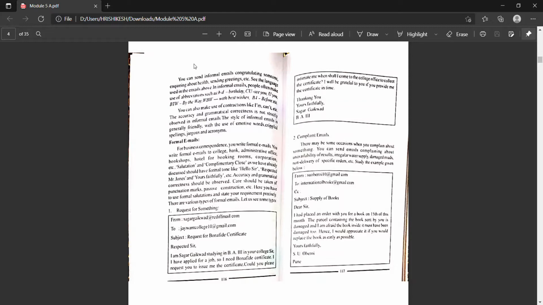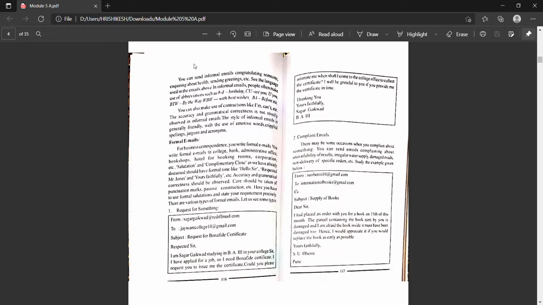Last time we discussed how to write informal emails. We have discussed that there are two types of emails.